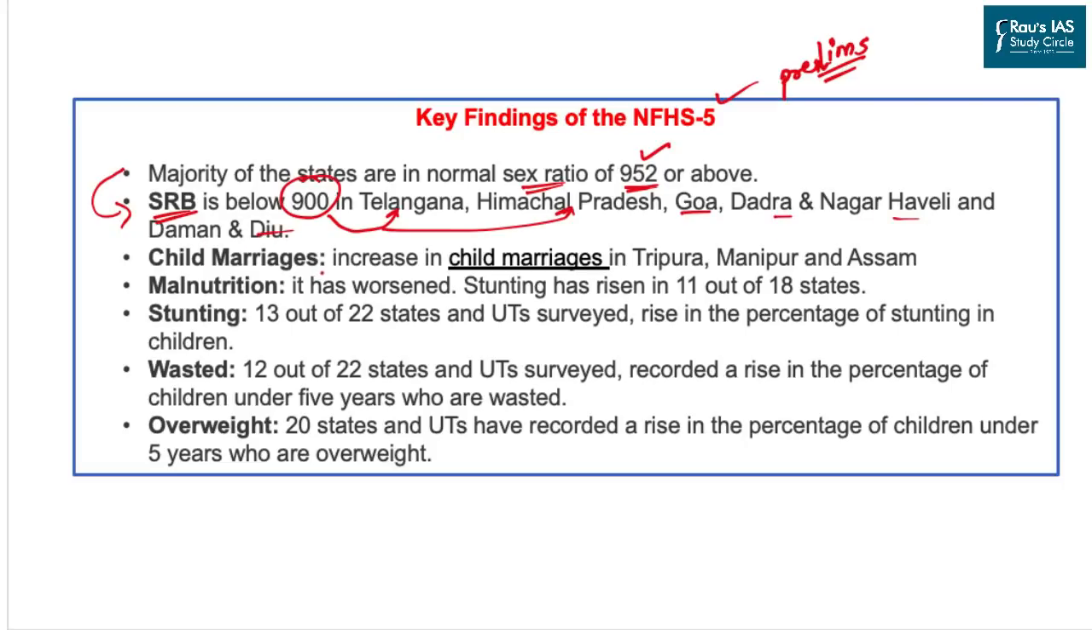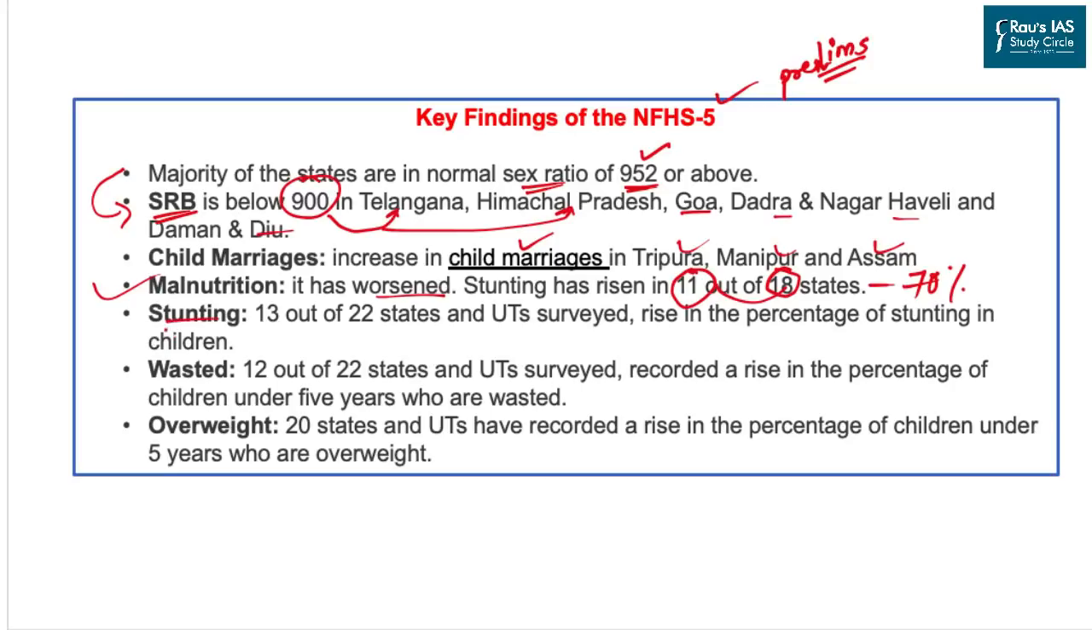This survey also provides an insight into a very alarming fact: there is a rise in child marriages in those states which are assumed to be socially advanced. This includes Tripura, Manipur and Assam. When it comes to malnutrition, the survey has said that due to the COVID-19 crisis and the pandemic, along with the lockdown, malnutrition in the country has worsened.